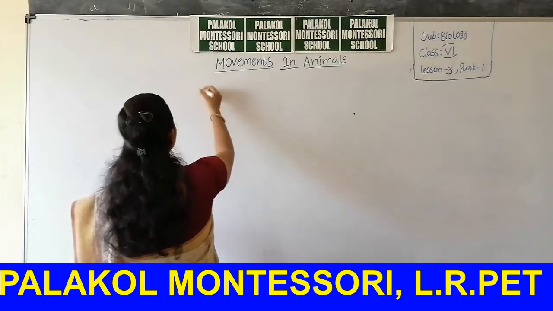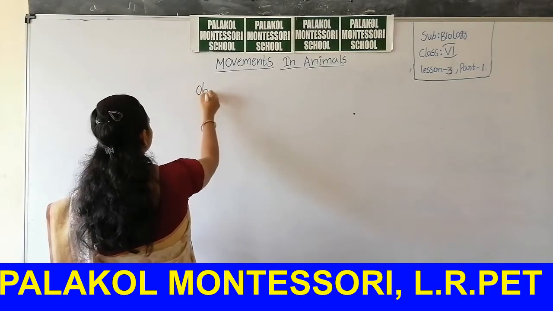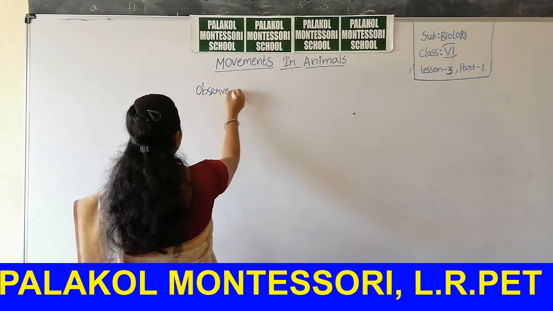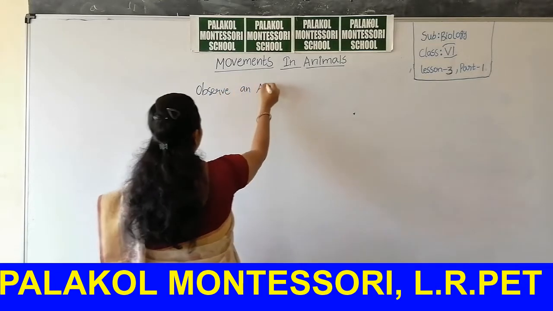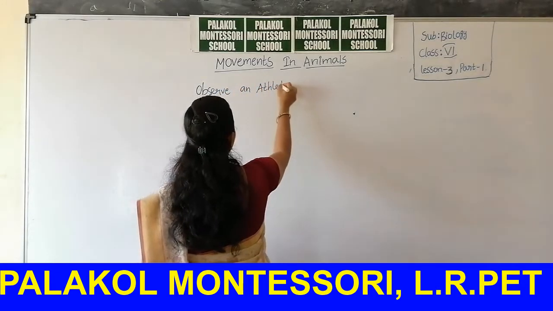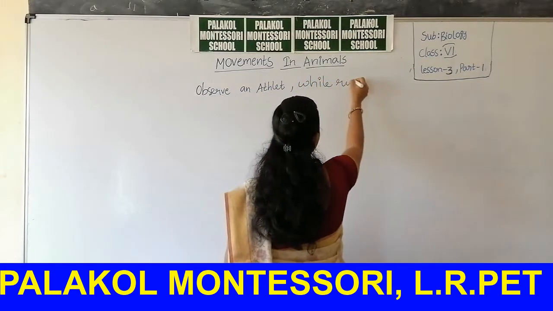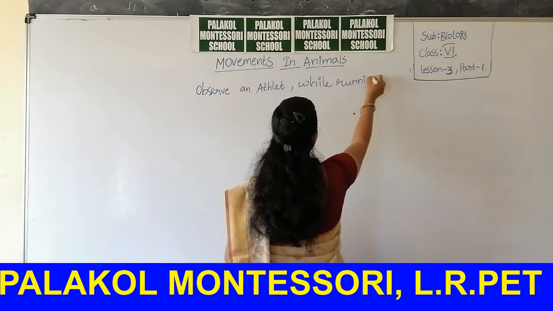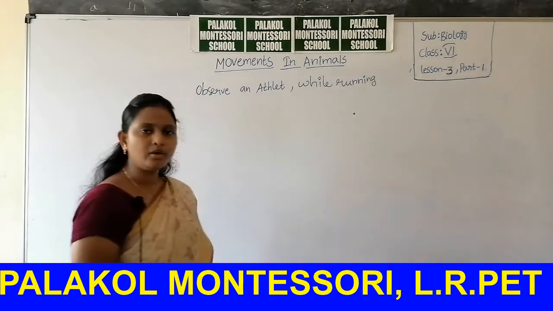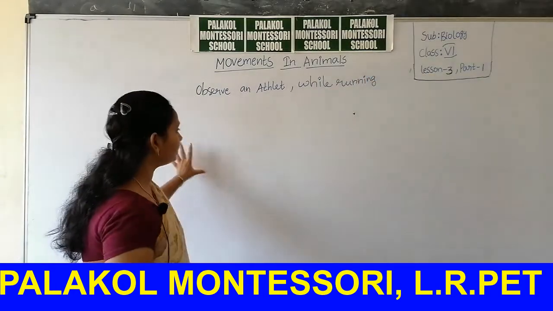If you observe an athlete while running, what will you observe here, students?